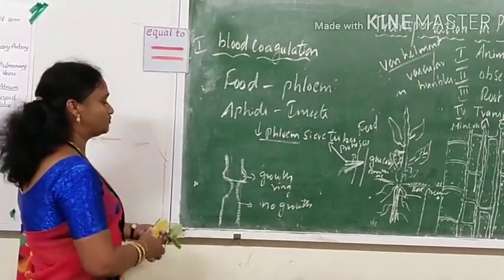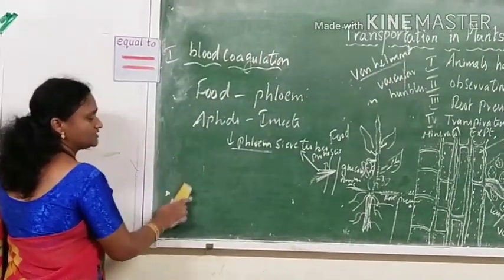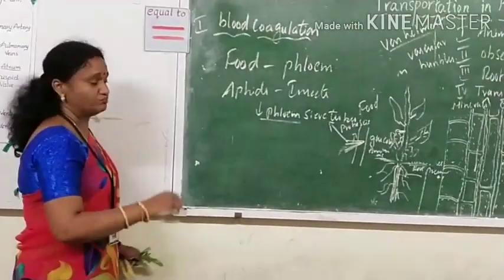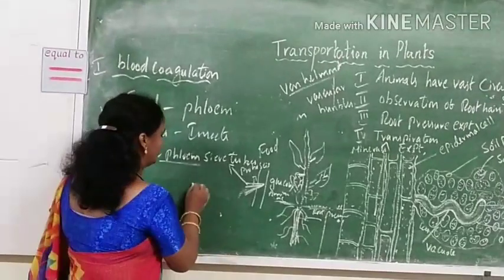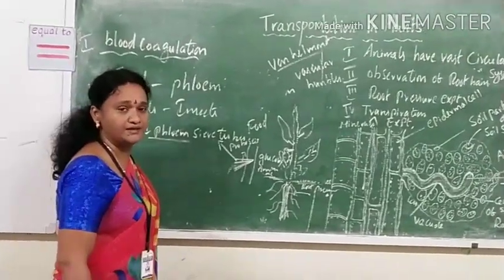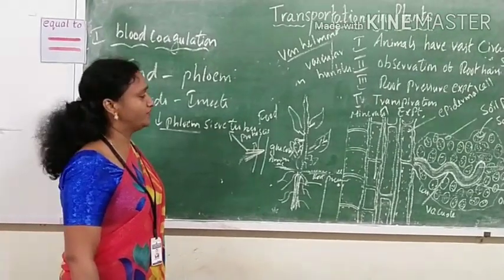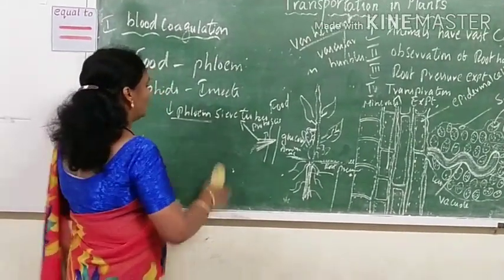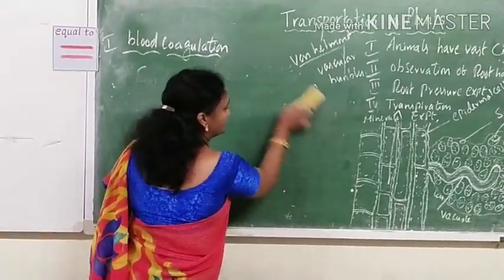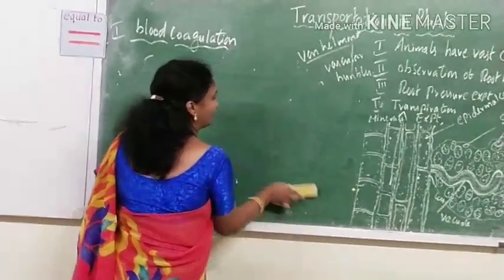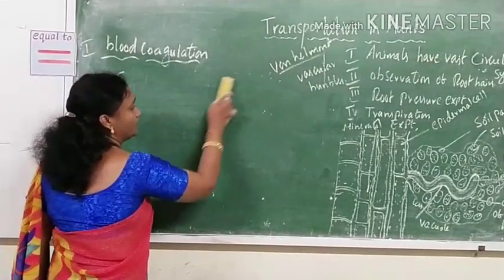So from these two experiments, one by the proboscis of the aphids and the second by removing the bark of the stem, it is clear that phloem is helpful for conduction of food material. Xylem helps in the conduction of water and minerals. Phloem is helpful for the conduction of food material. So it is confirmed that the two cell types present in the plant conduct both water and mineral salts, and also the food material.